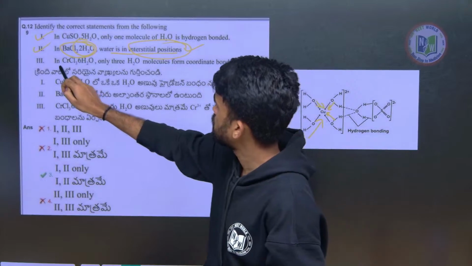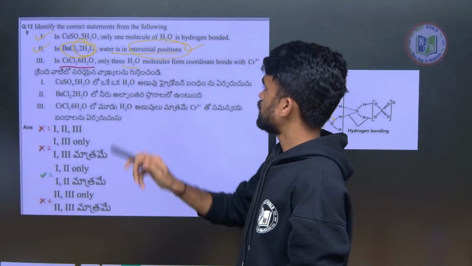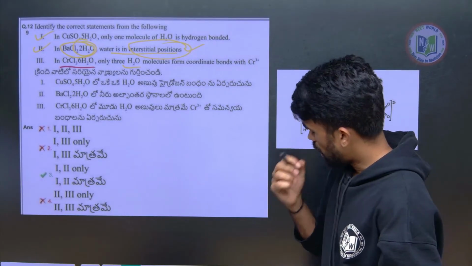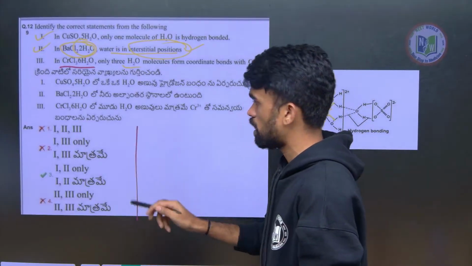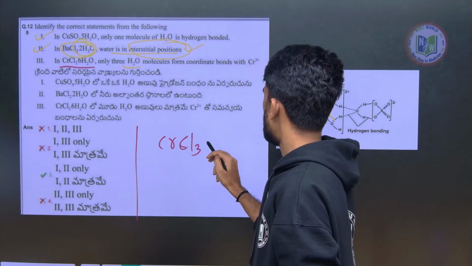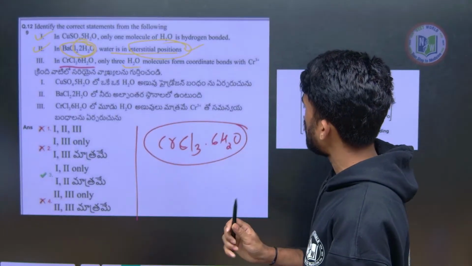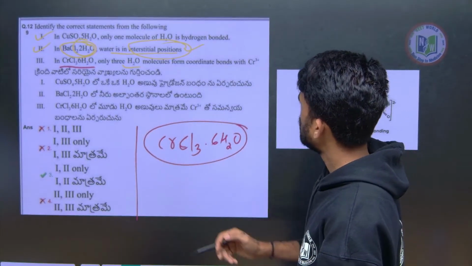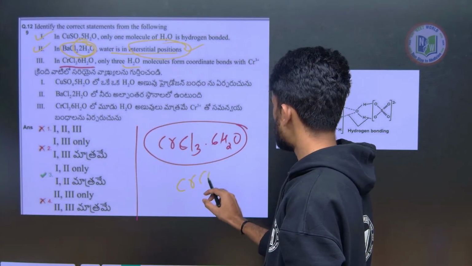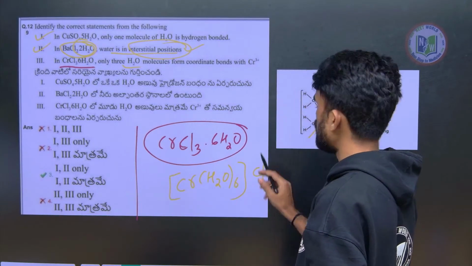What it is saying, CrCl3·6H2O, only 3 water molecules form coordinate bonds with Cr3+. I think every one of you is aware of this Werner theory. Now, with this I can make a formula of different models. So, I can make it like this, Cr(H2O)6 and here Cl3, like this I can make,